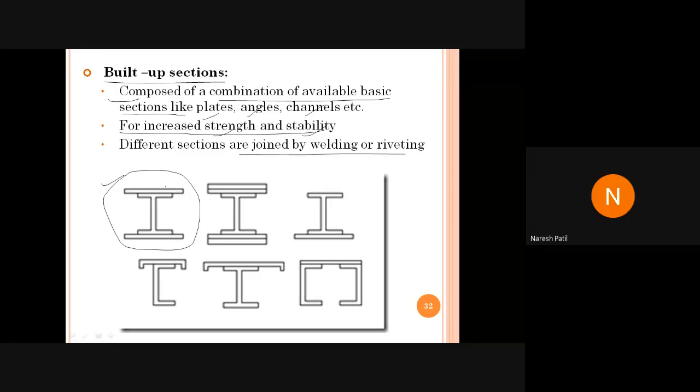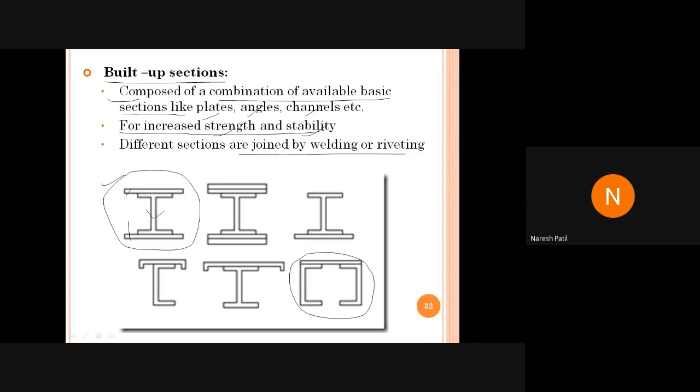This is the built-up section made up of what? One I section. Yes, this section is made up of I section and plates. That's what is called a built-up section. Okay. And here, can you tell me?